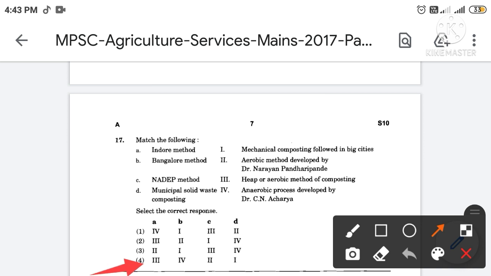So the indoor method is HEAP or aerobic method of composting. Bangalore method is an anaerobic process developed by Dr. C.N. Acharya. NADEP method is an aerobic method developed by Dr. Narayan Pandari Pandey. And municipal solid waste composting is a mechanical composting followed in big cities.